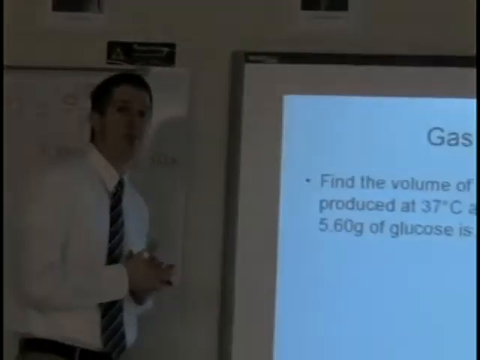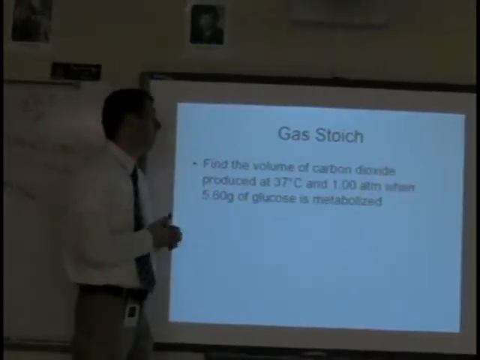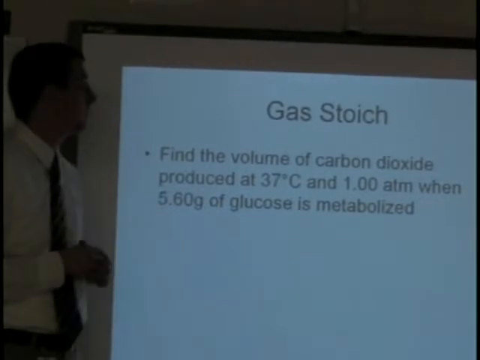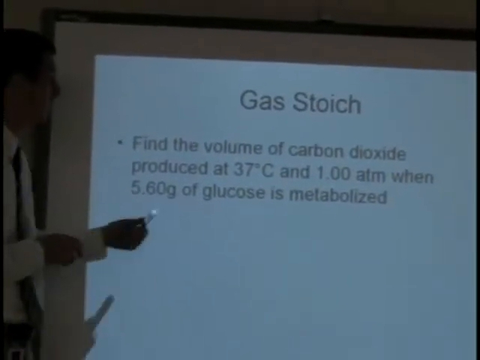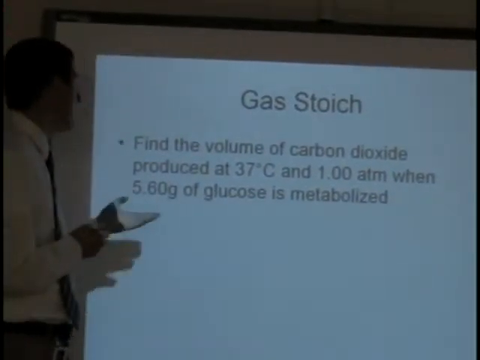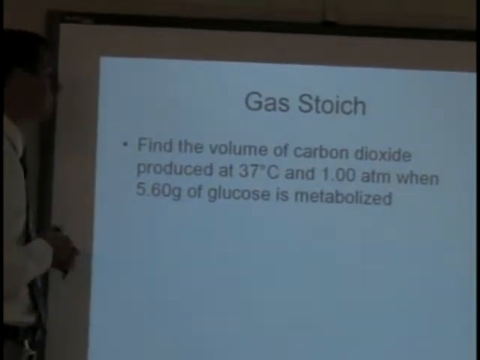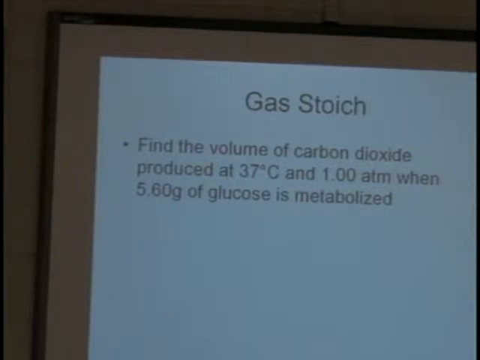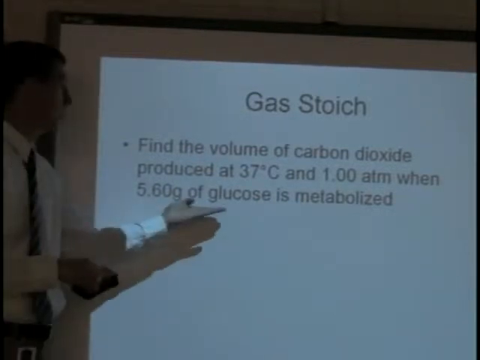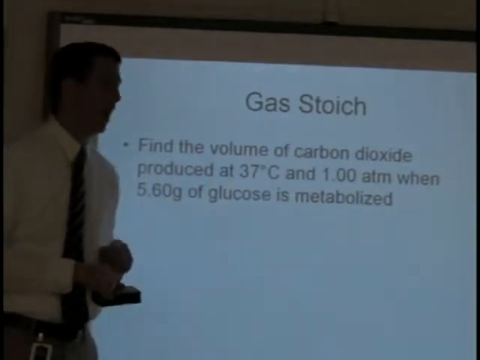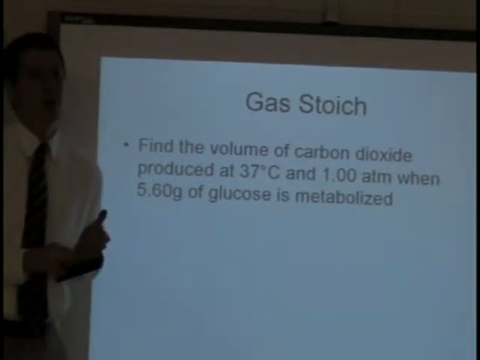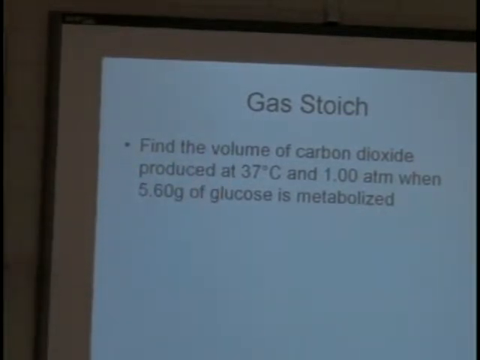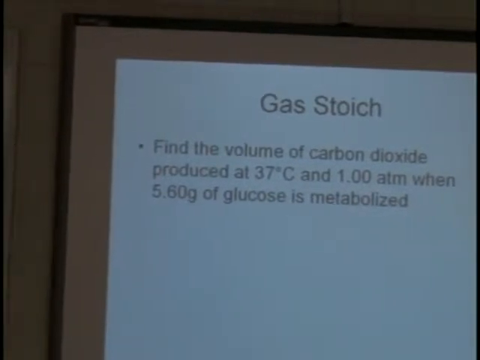The next thing to bring up is stoichiometry in a gas problem. So we can use the ideal gas law within stoichiometry too. It says find the volume of carbon dioxide produced from 37 degrees Celsius in 1 atmosphere when 5.60 grams of glucose is metabolized. We need to use stoichiometry because we're given grams of glucose, but we want to solve for carbon dioxide. At the same time, stoichiometry only goes grams to grams. It doesn't involve volume. So we have to do a little bit of stoich, a little bit of gas law as well to solve this.